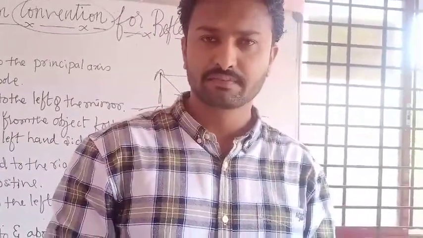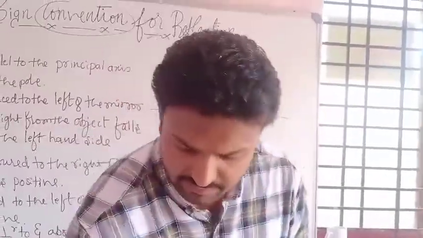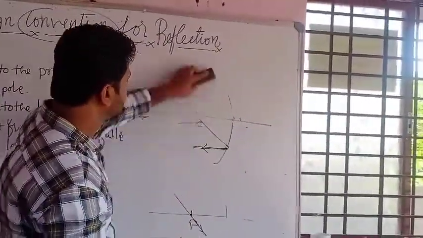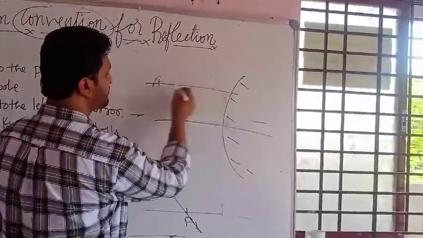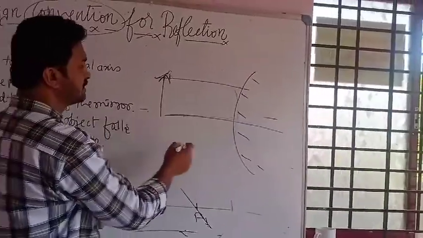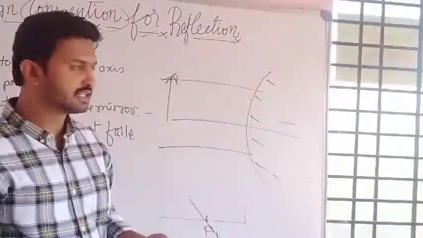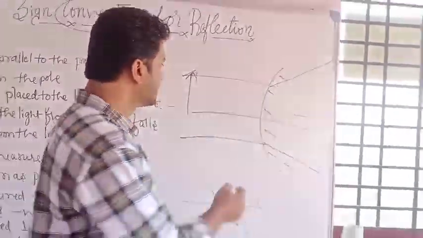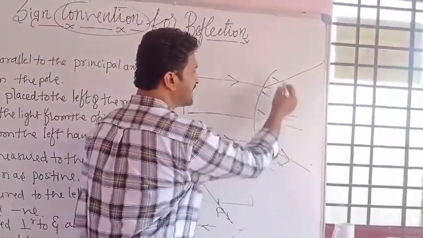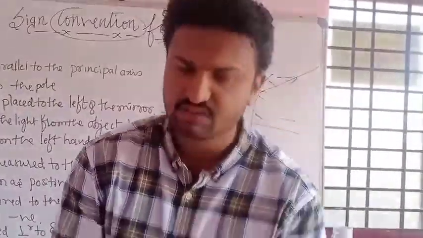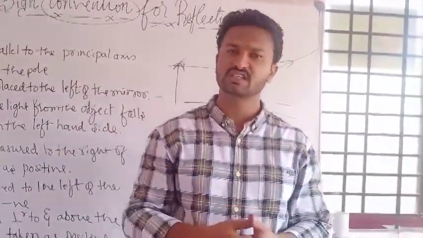Two are there. In a convex mirror, images are coming from an infinite place. Okay, they are coming from an infinite place. After reflection, they diverge from the principal axis. Okay, they diverge from the principal axis. And one more is there. Okay, last class we discussed both conditions and 6 conditions also.